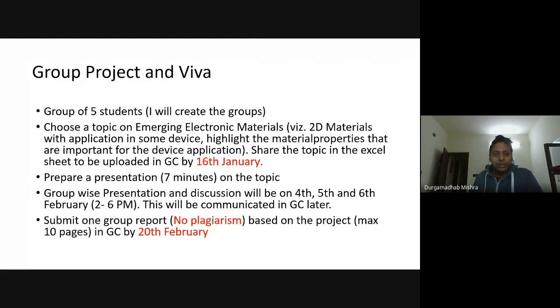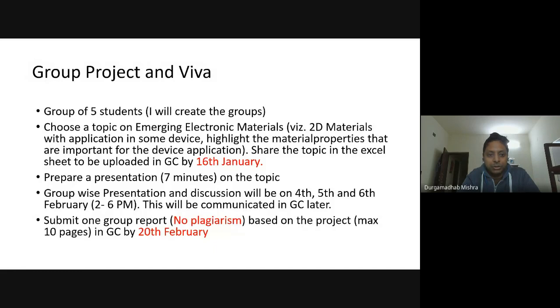Once I create the groups, you can think about the topic, discuss it within the group, finalize the topic and upload it in Google Classroom by 16th of January. I will share the Excel sheet with the groups, maybe by Friday. Then you can discuss amongst yourselves and find out the project topic.